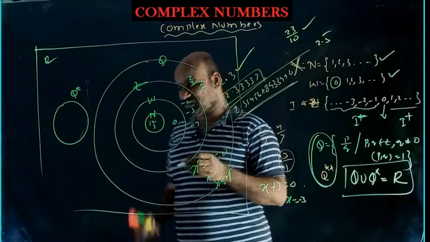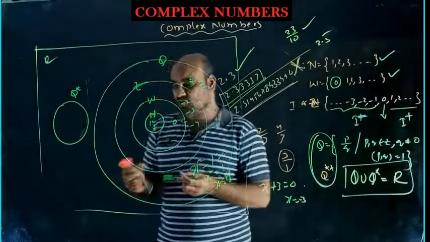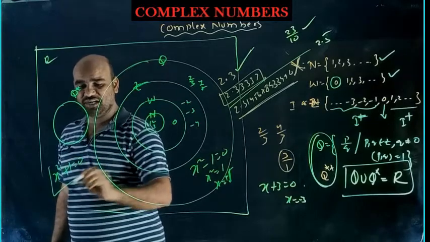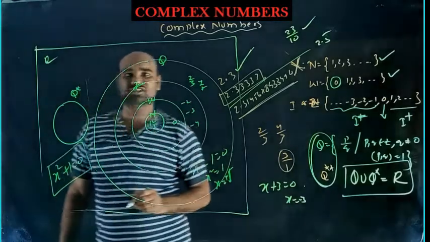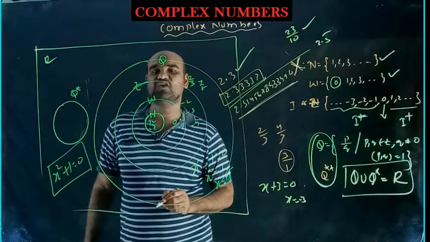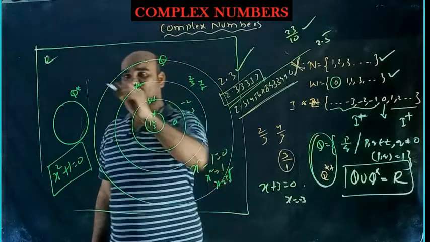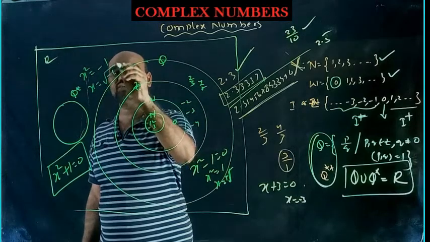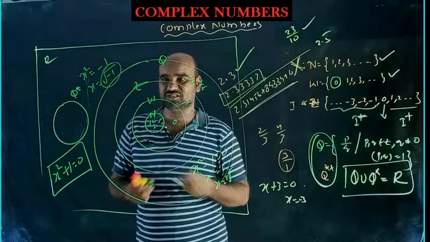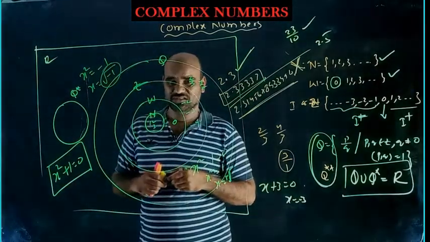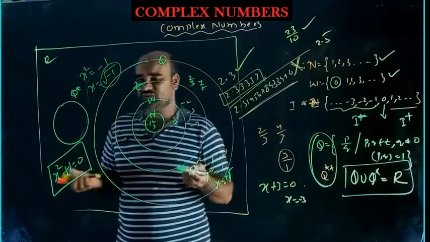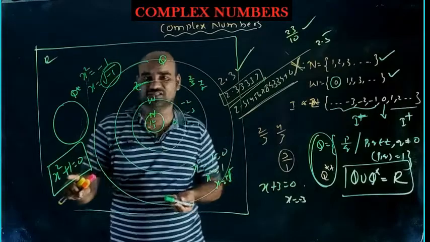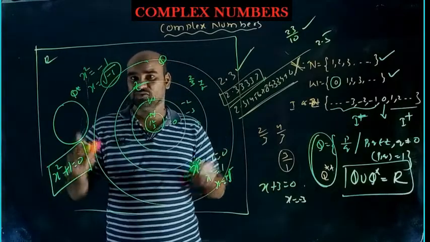Now our problem: if x square plus 1 equal to 0 is given, find a value of x in the real number system which satisfies it. So x square equal to minus 1, x is equal to root over minus 1. Is root over minus 1 there in the system of real numbers? No, so you can say there is no solution for this equation using the real number system.